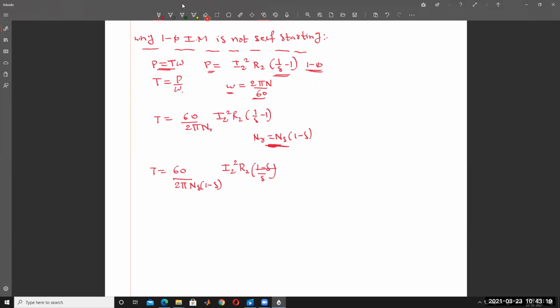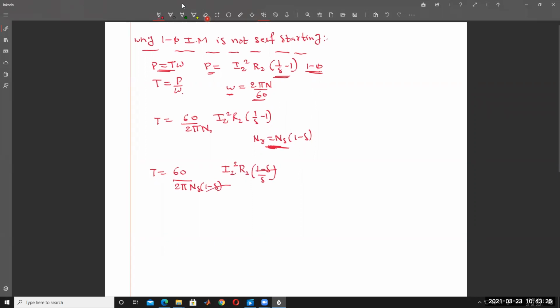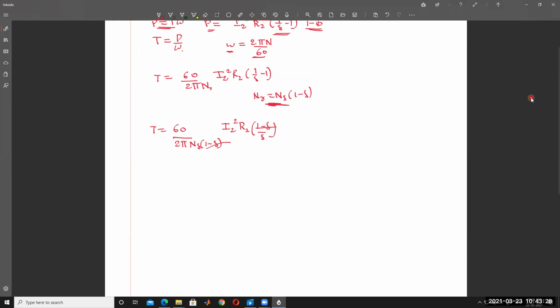Here 1 minus S and here 1 minus S cancel. And then it will become torque is equal to 60 divided by 2 pi NS into I2 square into R2 divided by S. Then this term, 60 divided by 2 pi NS, is a constant.